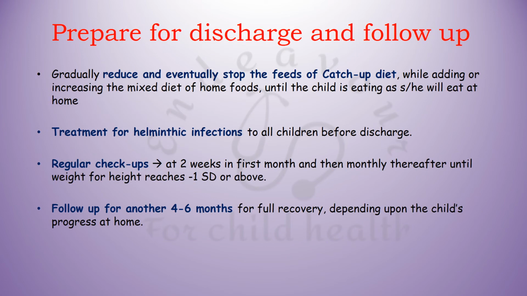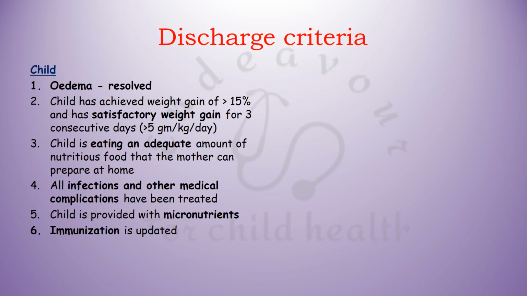You must prepare for discharge and follow up by gradually reducing and eventually stopping the feeds of catch-up diet and introducing the family meals completely, treating for helminthic infections with albendazole, providing regular checkups and following up the child for another 4 to 6 months until the child has shown consistent weight gain.